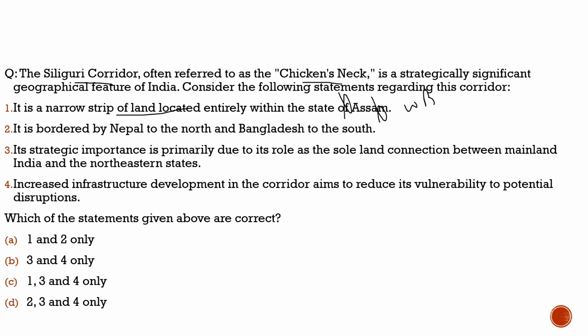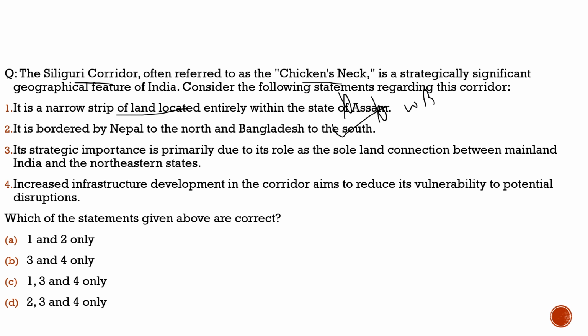Second statement, it is bordered by Nepal to the north and Bangladesh to the south. That is true, and that's why it is in the news, because the Bangladesh leader right now, Mr. Yunus, has made a controversial statement with respect to this region. He has invited China to intervene in this region and to develop it in a way. But we know how strategically important it is for India. So this controversial statement made by Yunus did not go well with the Indian politicians, did not go well with Indians themselves. So that's why it is in the news. So the second statement is correct.